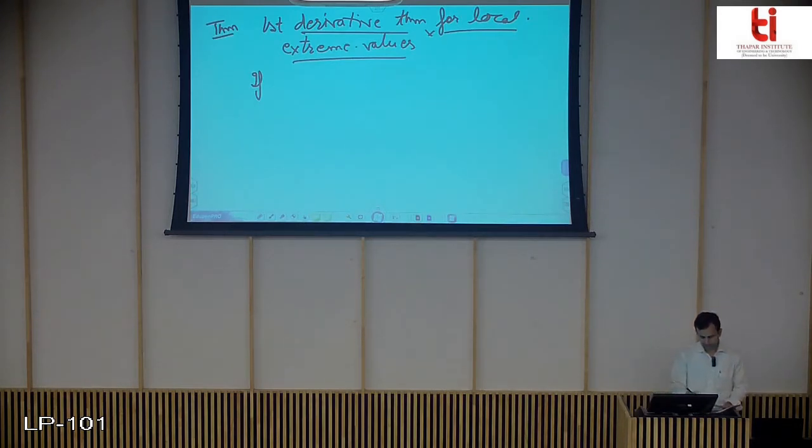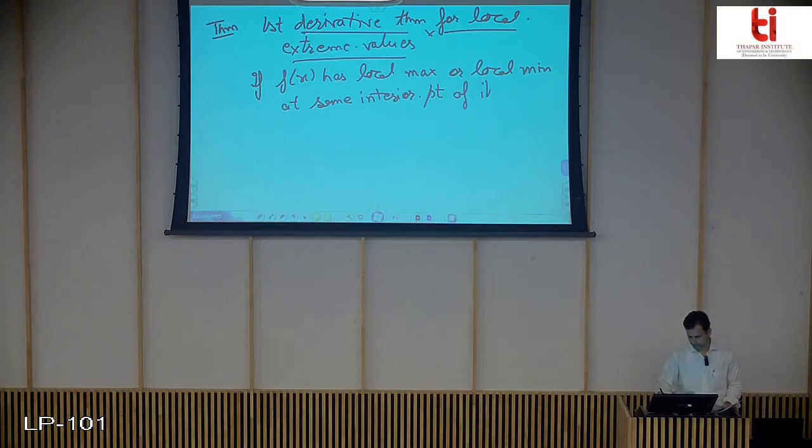It says if f(x) has local maxima or local minima at some interior point of its domain, and f dash is defined at x equals c, then you know very well the derivative at that point is 0.